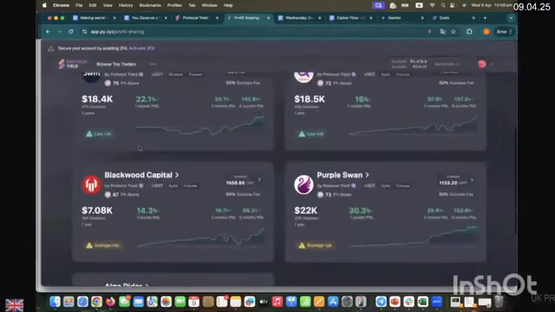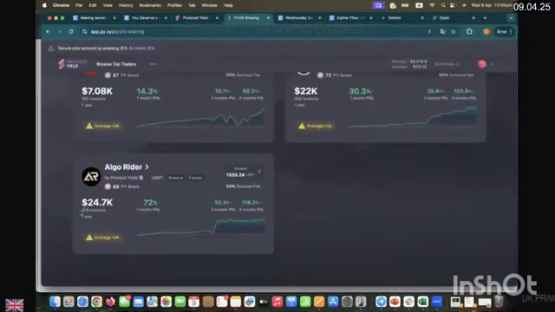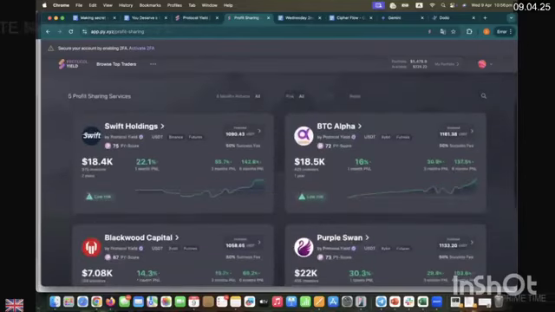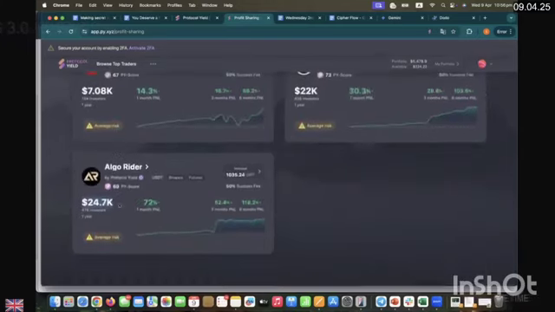Let's say this particular service, Algo Rider, has 476 investors. More investors, this has more AUM also than Swift Holding. But you see, Pi score of Swift Holding is 75. Pi score of this service, Algo Rider, is 69 only. It's not just the number of investors, it's not just profit, and profit is also more. See, its profit is also more.